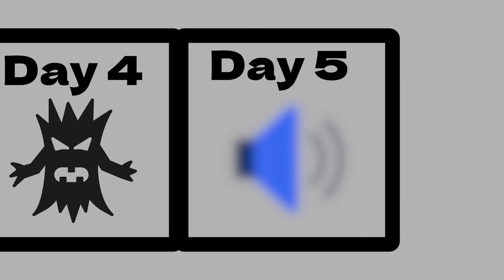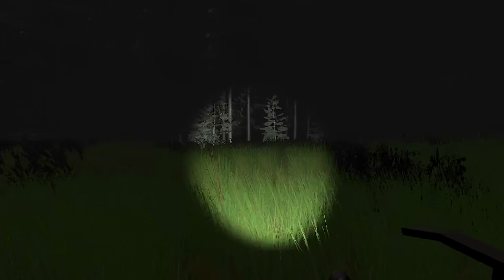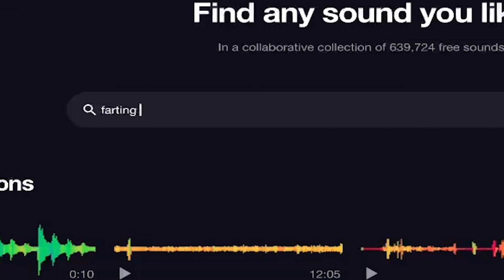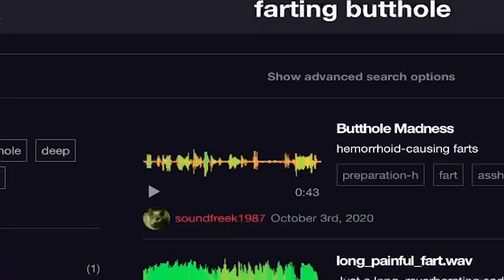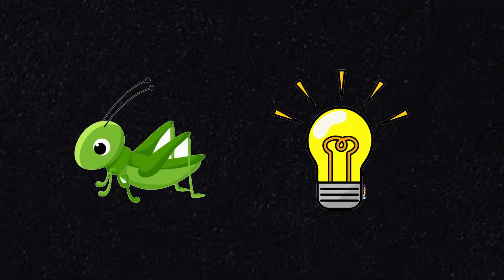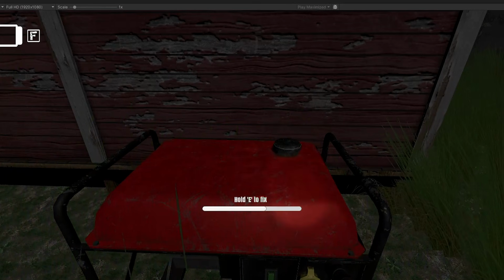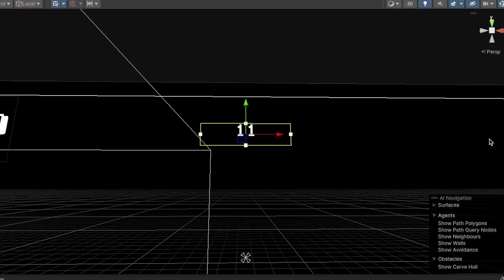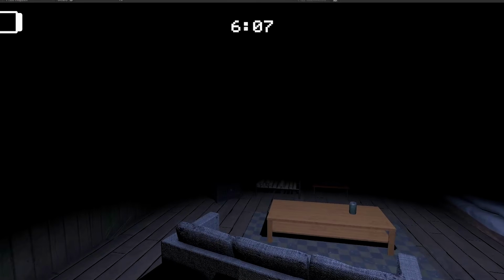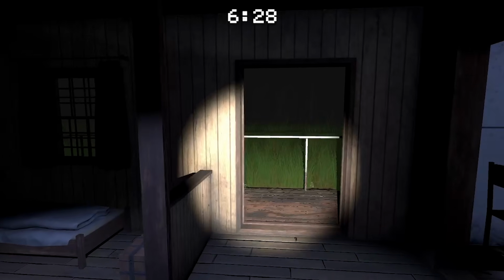Finally, it was day 5. The base game worked, but there were still a lot of small things to add. I started the day by adding sound effects for all the actions in the game and some ambience like crickets and making the lights hum, which made it way scarier. Then I added simple UI like a battery percentage and a progress bar for fixing the generator. But then I realized there was no way to win the game. I set up a clock at the top of the screen and made it so that if you survive until 7 AM or about 5 minutes, you win.